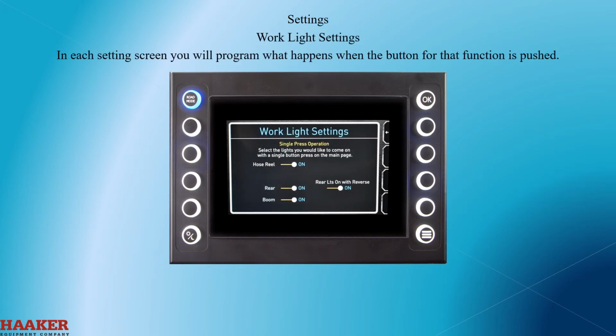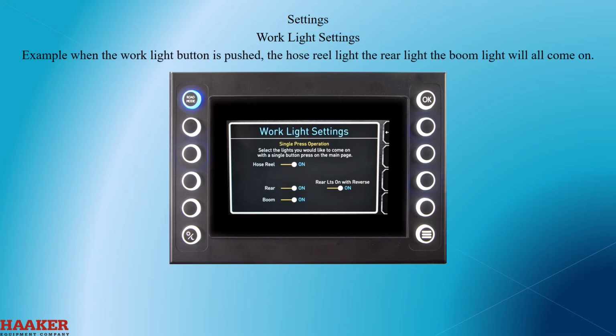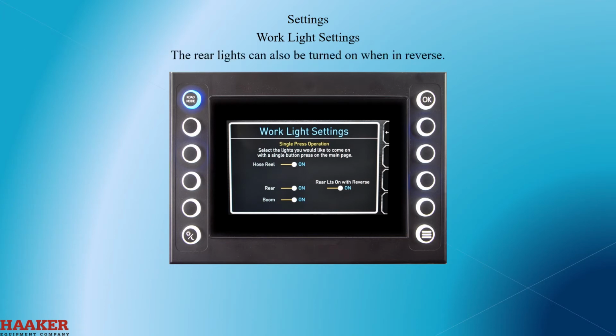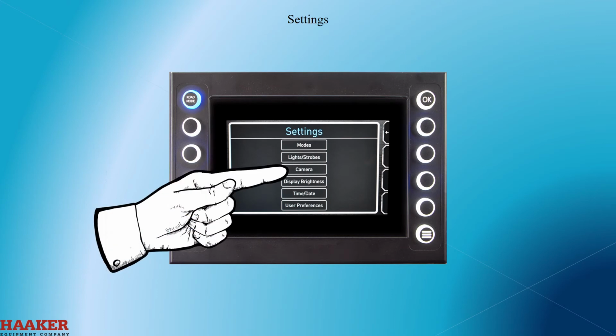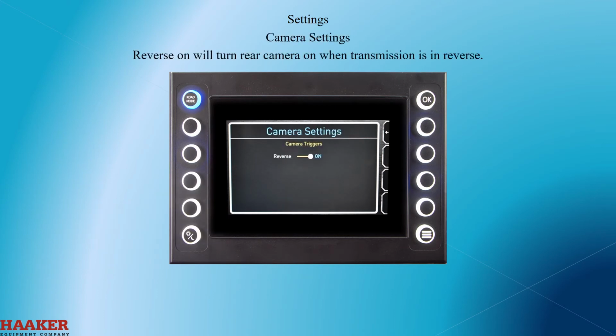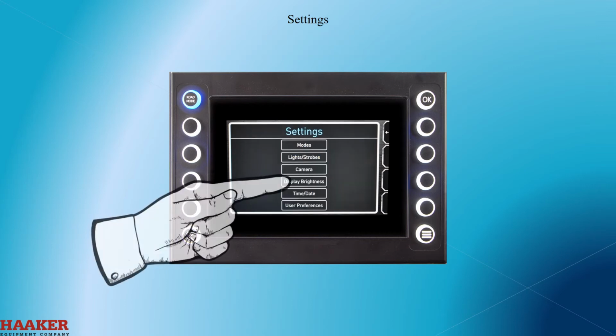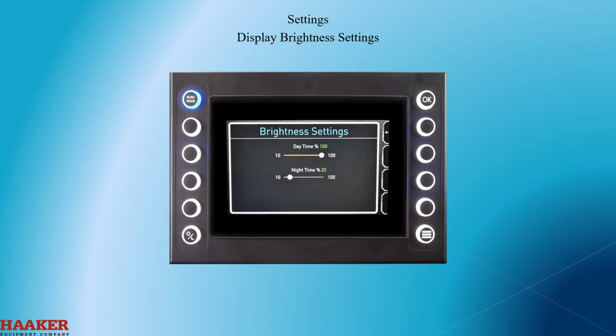In each settings screen, you'll program what happens when the button for that function is pushed. Example, when the work lights button is pushed, the hose reel light, the rear lights, and the boom lights will all come on. The rear lights can also be turned on when in reverse. Camera settings screen. Reverse on will turn the rear camera on when the transmission is in reverse. Display brightness screen. Allows you to set the brightness level for daytime and nighttime.